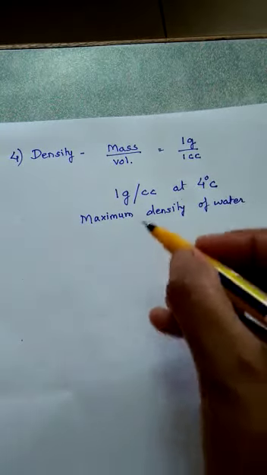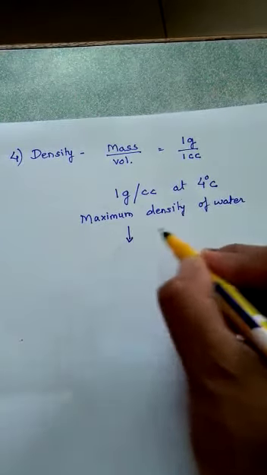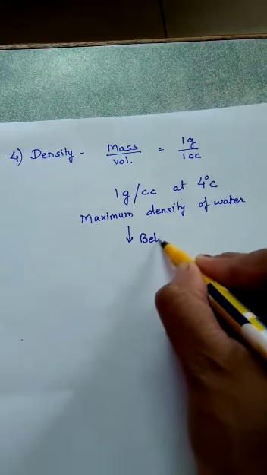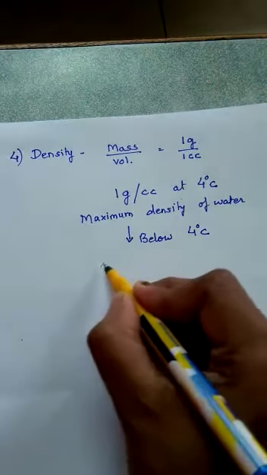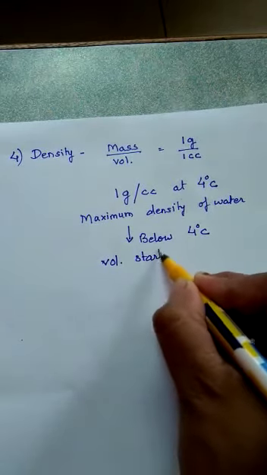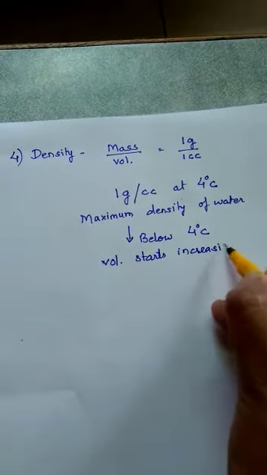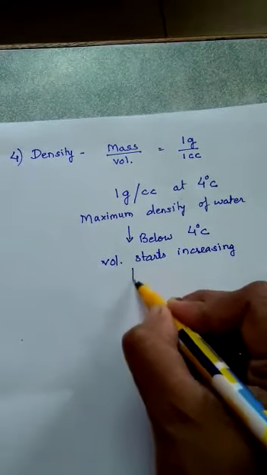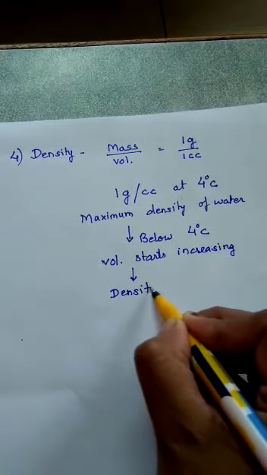Now, if you decrease the temperature, if it goes below 4 degrees Celsius, the volume starts increasing. So the density goes on decreasing.